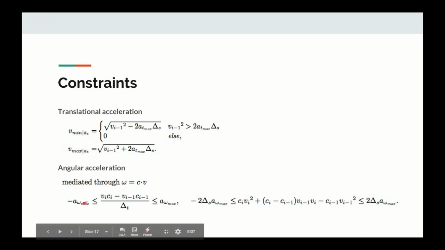When we look at the constraint on change in angular velocity based on the angular acceleration and do some substitution with this equation, we can form a relationship between angular acceleration and the translational velocities at the point and the previous point based on the curvatures, which are all known. However, this depends on time, so with a little more substitution, we can get this in terms of distance, which is this big inequality right here.